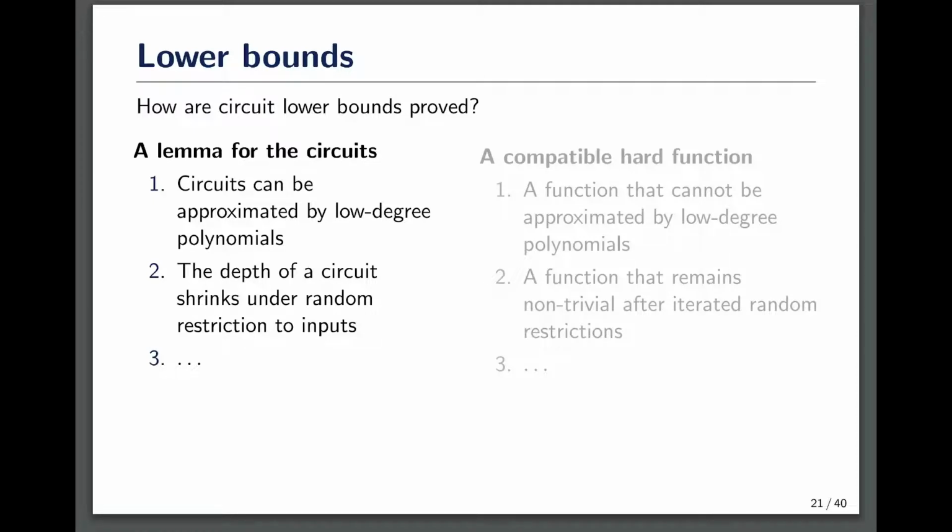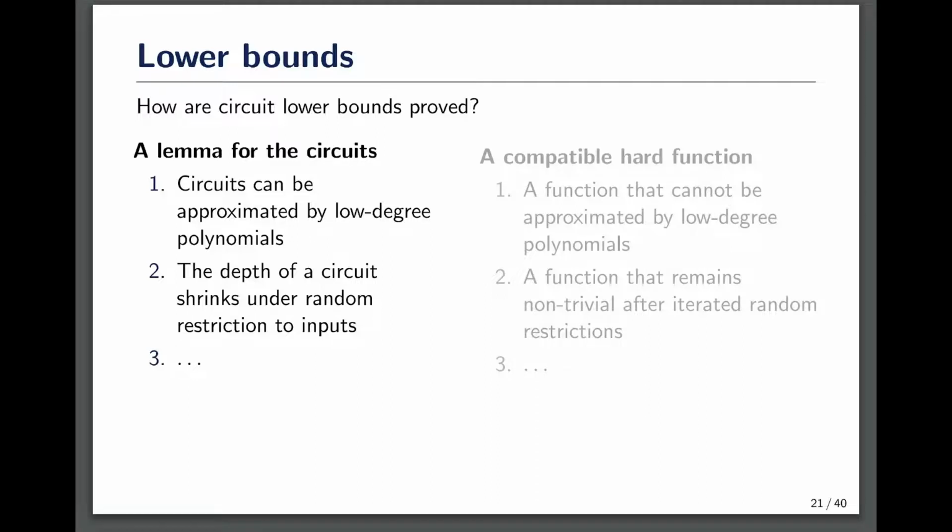To do that, we need to borrow some ideas from explicit circuit lower bound techniques. A typical circuit lower bound proof involves two technical components. We need a lemma for the circuits, which shows that all small-size circuits have certain properties. And we also need a compatible hard function that does not have the property. Therefore, this function cannot be computable by small-size circuits.